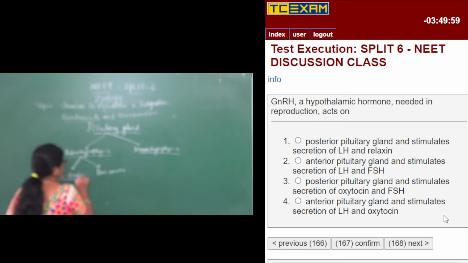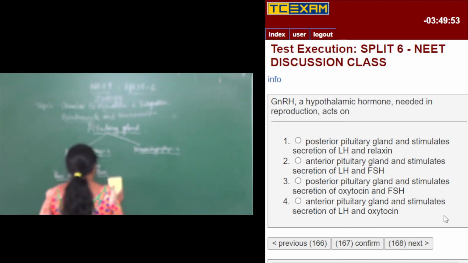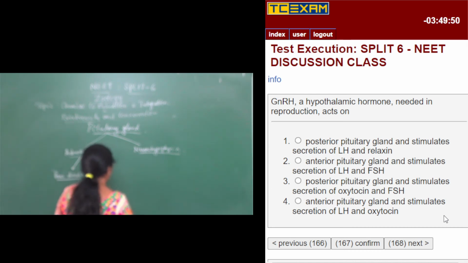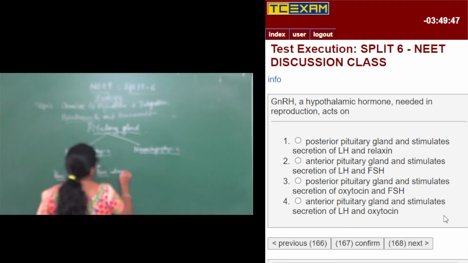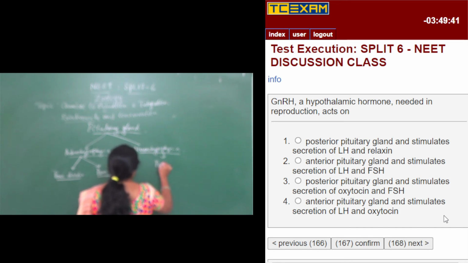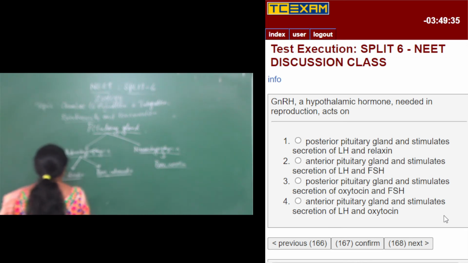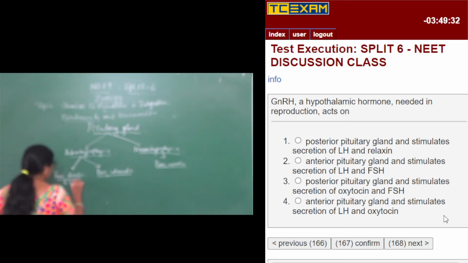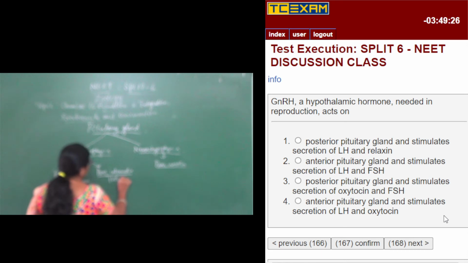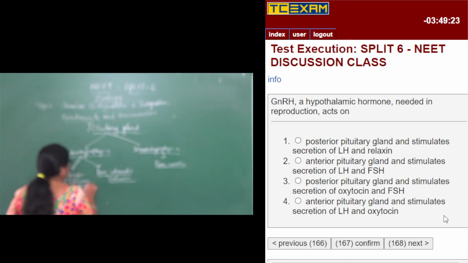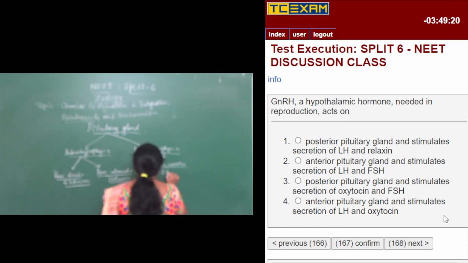So pars distalis, and this is pars intermedia, fused together. This is pars nervosa. It has got one part called the pars nervosa. Now, pars distalis is going to secrete 6 hormones. Pars intermedia is going to secrete 1 hormone. And pars nervosa is going to secrete 2 hormones. Total of 9 hormones: 6 plus 1, 7, 7 plus 2, 9.